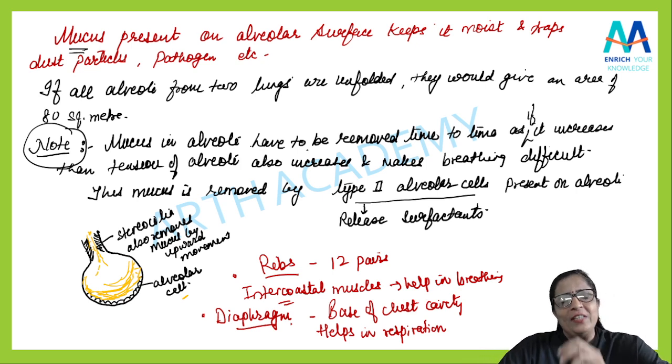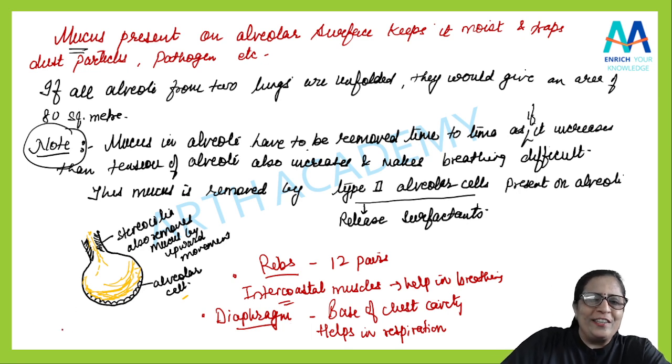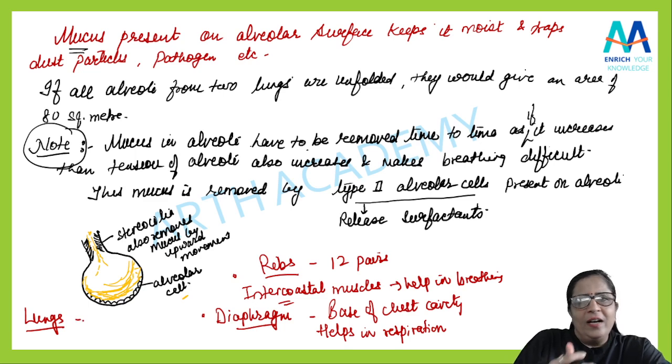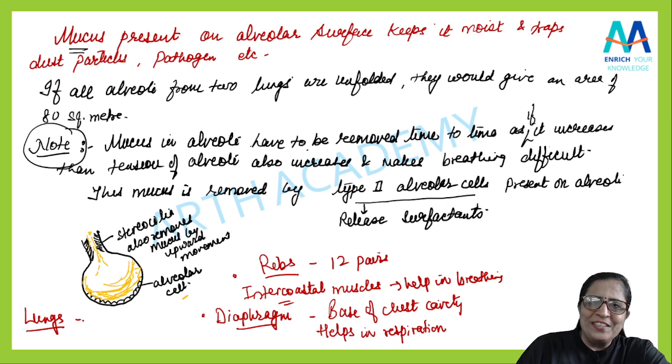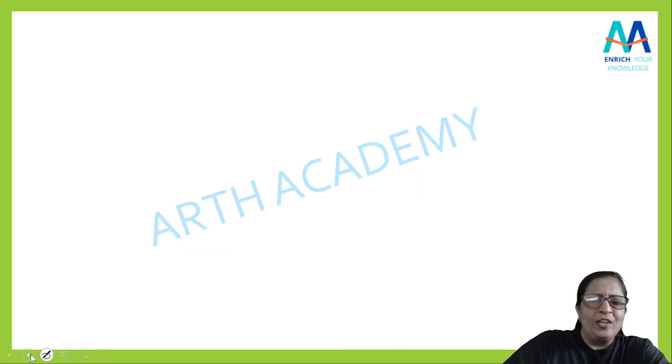Now after that, the last and the main part that we will discuss is nothing but the lungs, है ना? अब lungs ही तो, it is a primary organ for respiration. Am I right? Lungs are the primary organ for respiration.